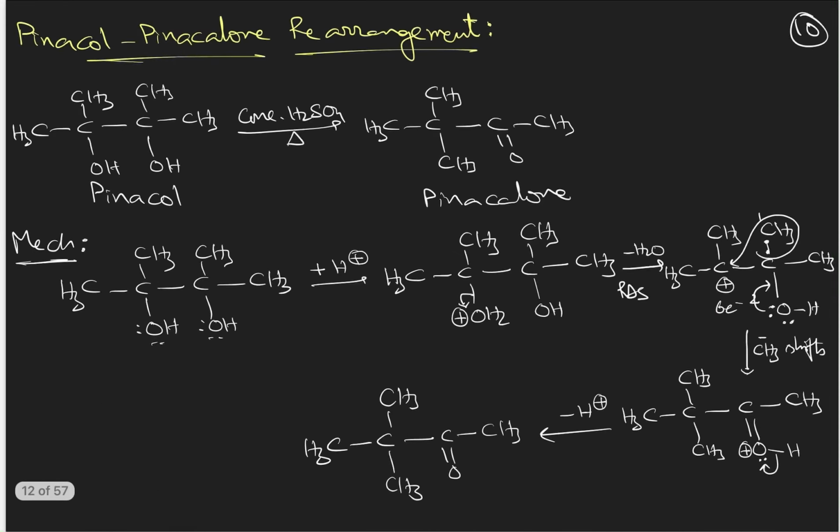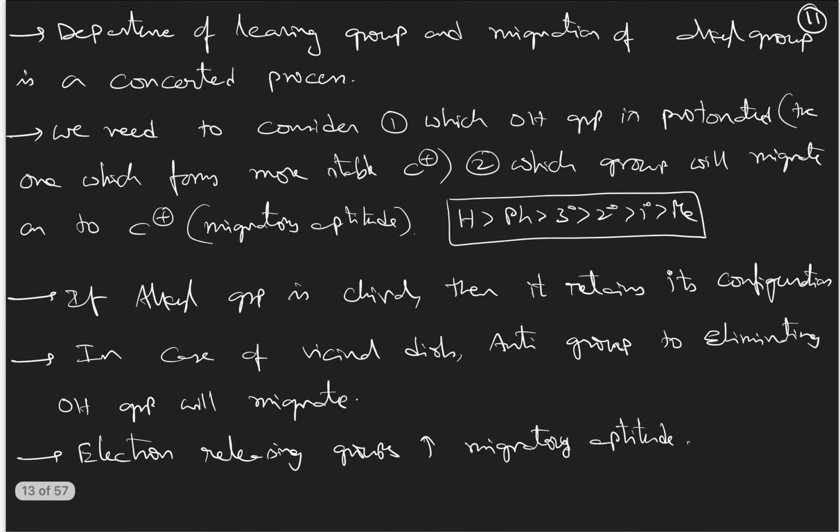That means whatever group is migrating, suppose this is the carbon with hydrogen, deuterium, and a methyl group. If this group is migrating onto the adjacent carbon, it migrates as a C minus, a carbanion-like tetrahedral group. So whatever the configuration is, that configuration will not be disturbed during its migration onto the adjacent carbon. Its configuration is retained. That is a point.